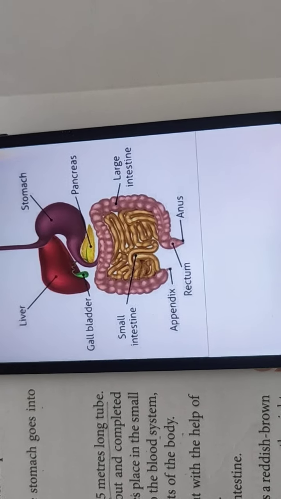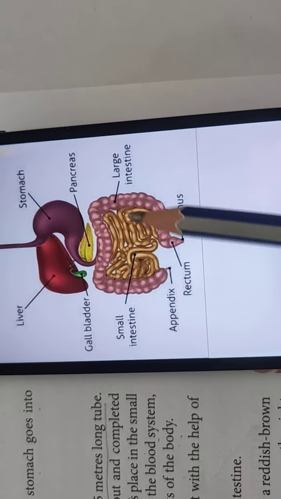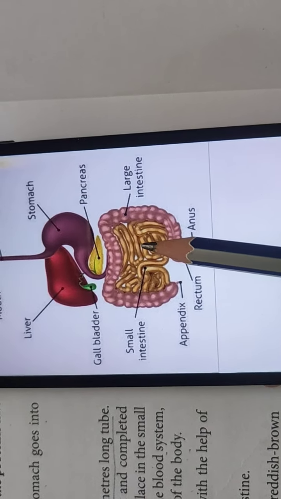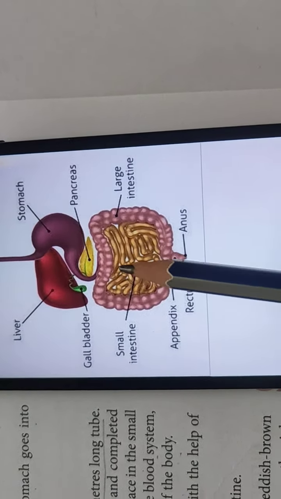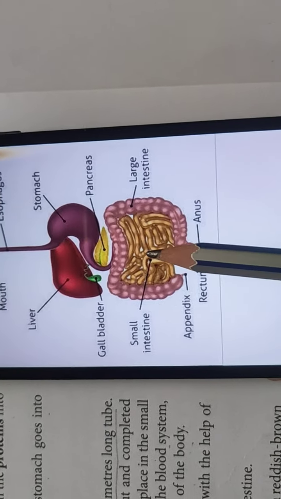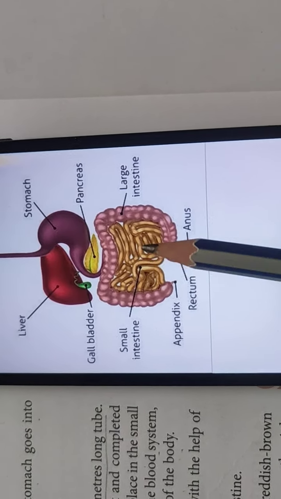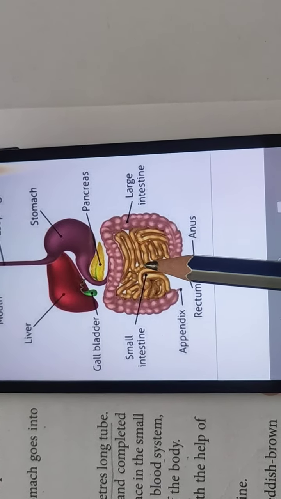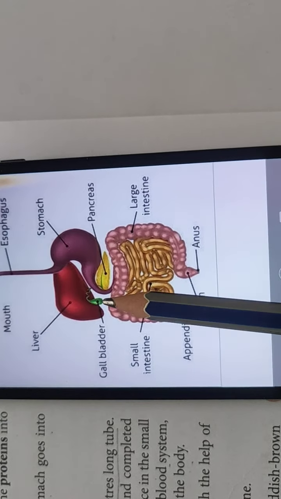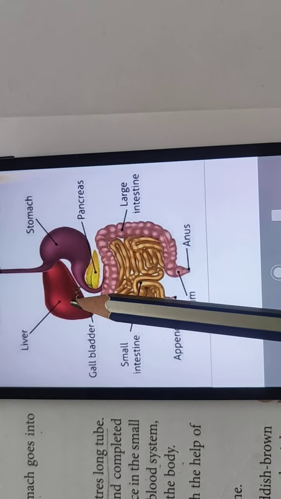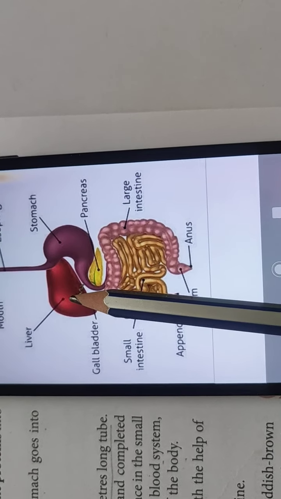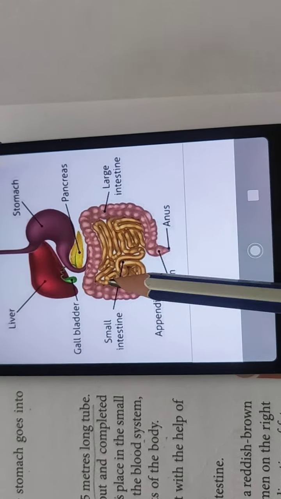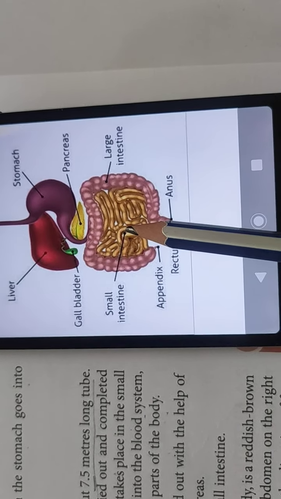Clear? The digestive juices are secreted by the small intestine, and hand in hand this small intestine also secretes some of the digestive juices. So the digestion in the small intestine is carried on by the juices secreted by the small intestine, and the secretions from this liver and the pancreas. Okay, with the help of these three, the food digestion takes place in the small intestine.